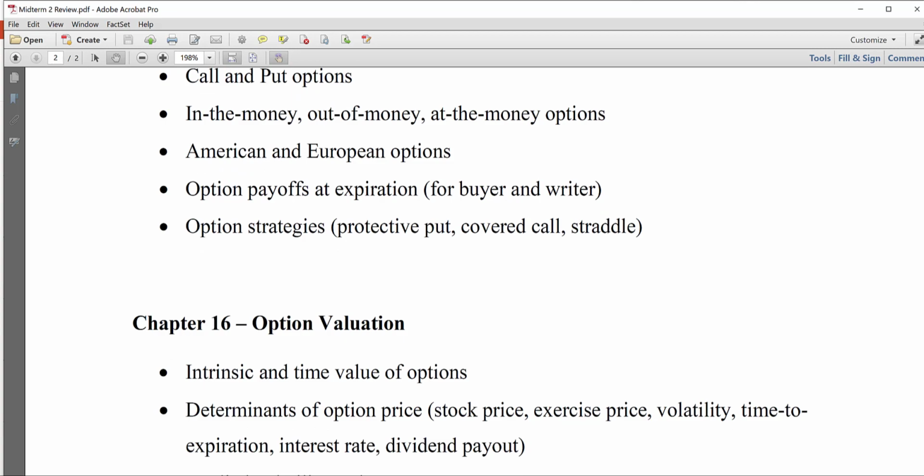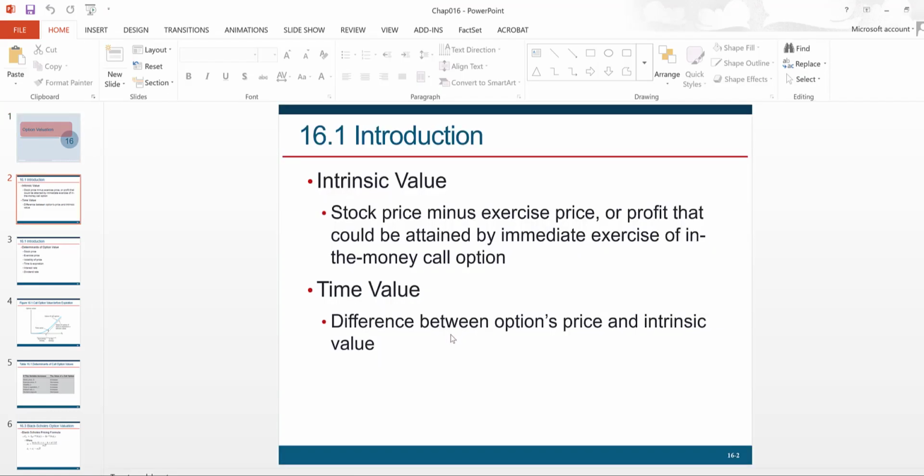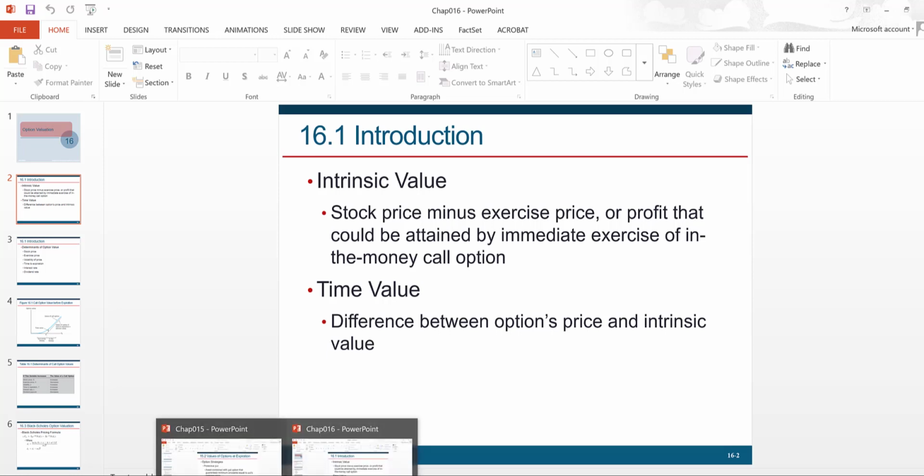Chapter 16 on option valuation. So here we started out with introducing the intrinsic and time value of the option, right? So intrinsic value is zero if option is out of money. Otherwise, for an in the money option, the intrinsic value is whatever payoff you can get from immediate exercise of the option, right? So this is applicable to both the call and the put option. And then whatever extra you're paying in the premium is the time value, right? So we talked about intrinsic and time value and learned how to compute the intrinsic and time value of options.